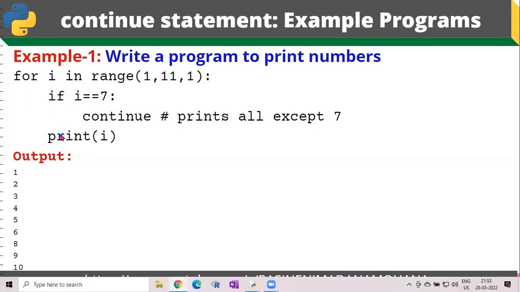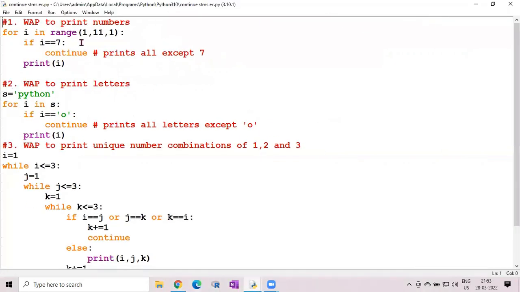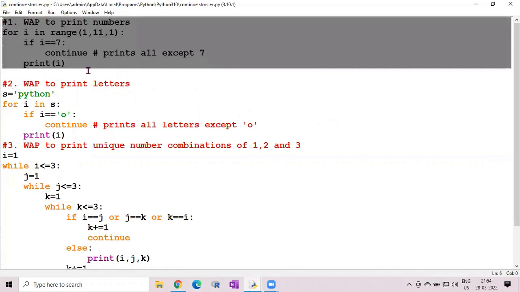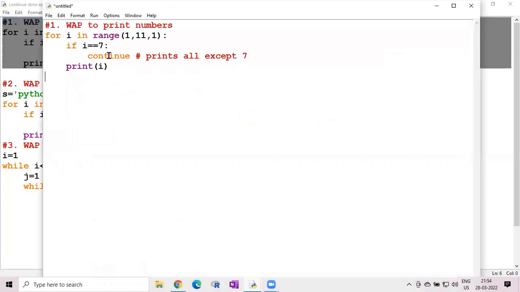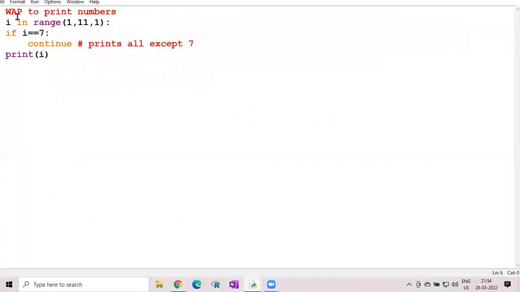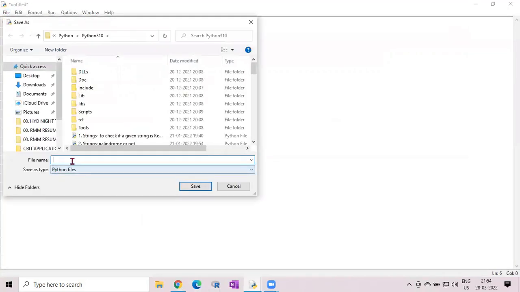So then coming to the Python shell script, let us run this program, whatever we demonstrated. Let us run this program. To print numbers, it is the same program we explained just now. Before running, you have to save the program, because otherwise it will ask to save.